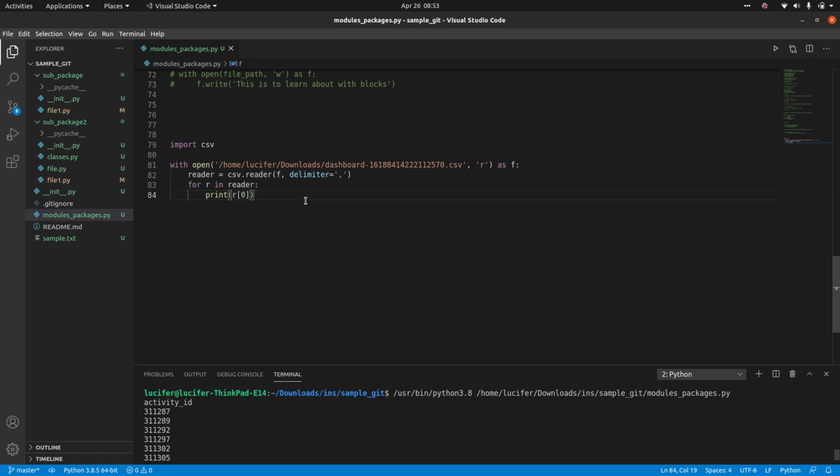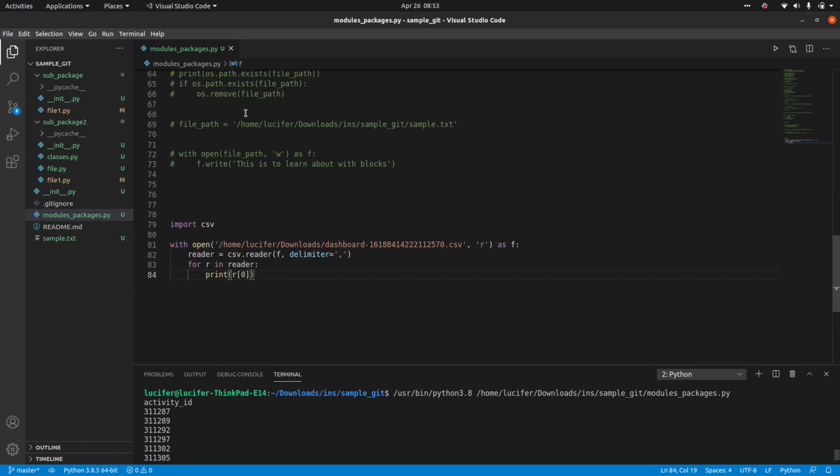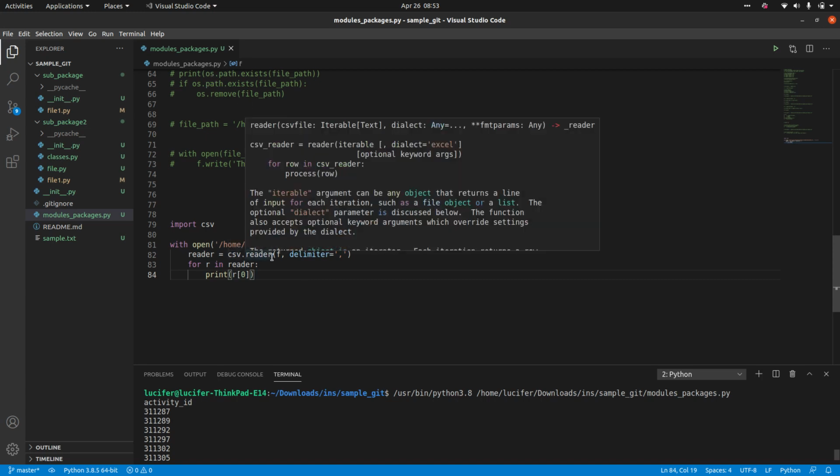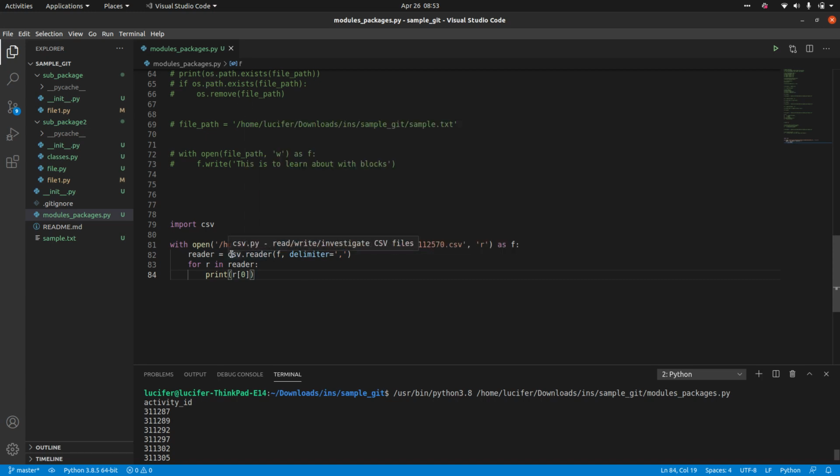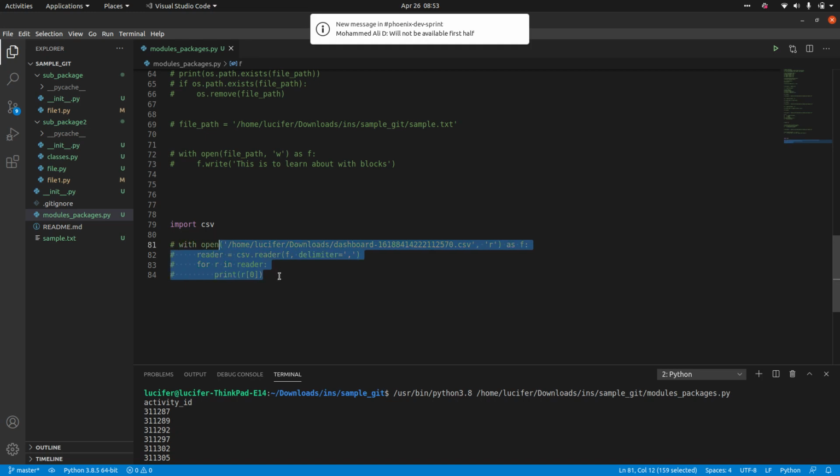So there is no major difference between reading text files and CSV files. Here we were directly reading using f.read, but for CSV we are using csv.reader. The same for loops and the same read lines, whatever we have, we'll be using the same thing. Similarly, we have the write method as well.